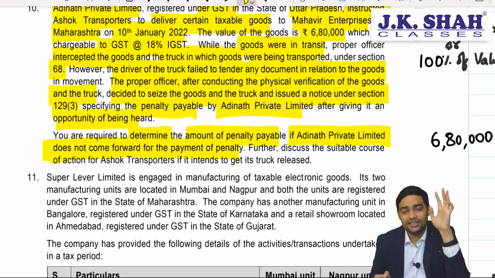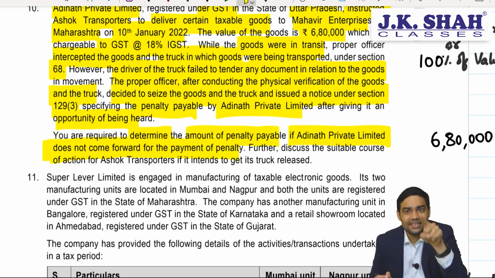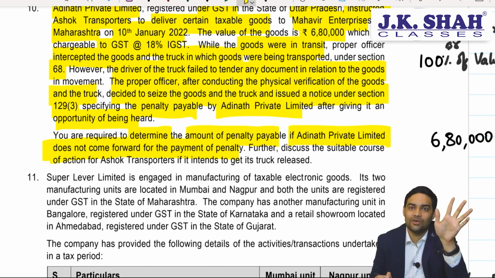The penalty which is applicable is 200% of the tax or 50% of the value. Now, this is under CGST law. The moment it says 50% of the value, you will have to take 50% of value in CGST, 50% of value in SGST, and in IGST it would be 100% of the value.